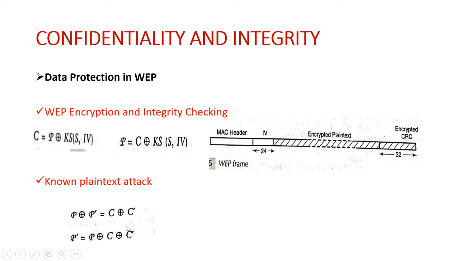resulted with C and C dash as the ciphertext respectively, with this using the same initialization vector. And if the attacker has managed to get all this P, P dash, C and C dash, see, if he is aware of when he has got all these 4 factors with him, to find P dash he has to just perform this. If we XOR the plain text, the cipher and this C dash, C and C dash, he'll definitely be able to find out what is P dash.